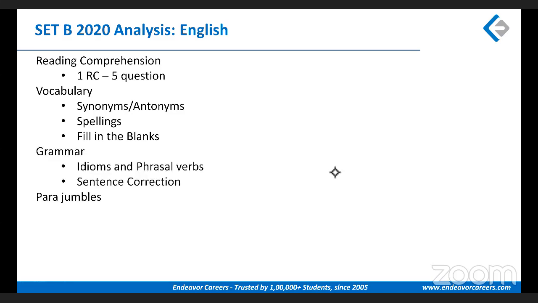There were instances on day 1 and day 2 of fill in the blanks which were preposition based. Then there were grammar questions which had idioms and phrasal verbs, and there were some sentence correction questions. On the first day, a student said there was parajumbled, but on the 3rd and 4th day, students didn't find parajumbled in the paper. So parajumbled was one area which was not tested on all the 4 days.